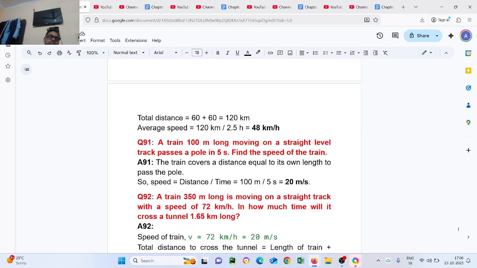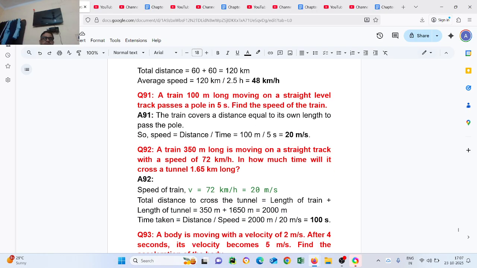Question number 91. A train 100 meters long moving on a straight level track passes a pole in 5 seconds. Find the speed of the train. The train covers a distance equal to its own length past the pole. Speed equals distance by time, 100 by 5, equal to 20 meter per second.